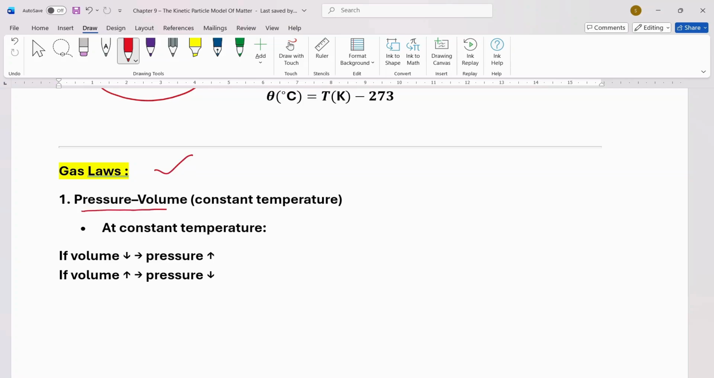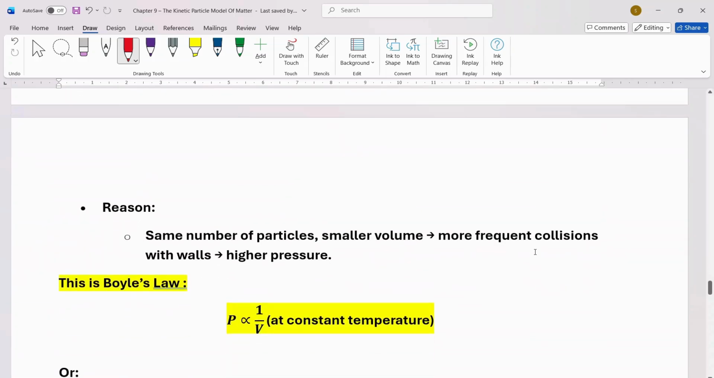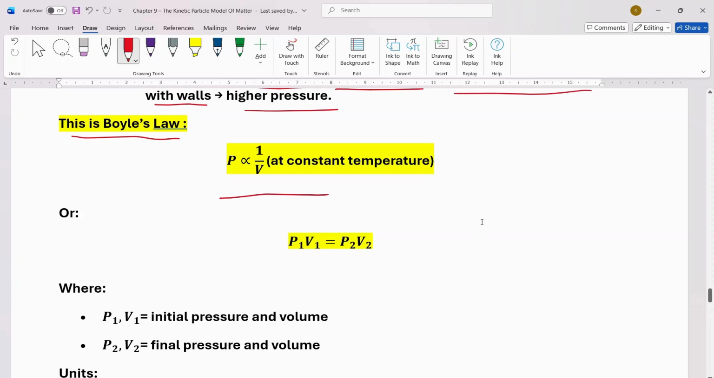Number one point is pressure and volume at constant temperature. At constant temperature, if volume decreases, pressure increases. And if volume increases, pressure decreases. Reason: same number of particles, smaller volume. More frequent collisions with walls means higher pressure. This is Boyle's law. P is inversely proportional to volume at constant temperature, or P1 V1 is equal to P2 V2.